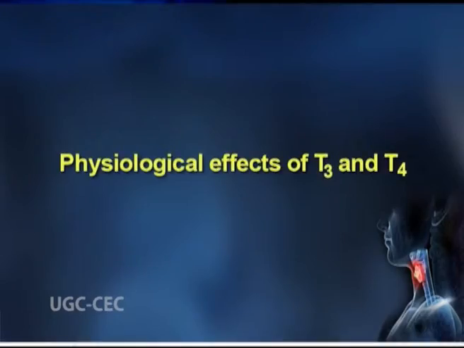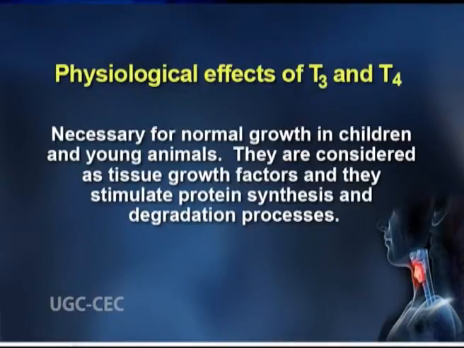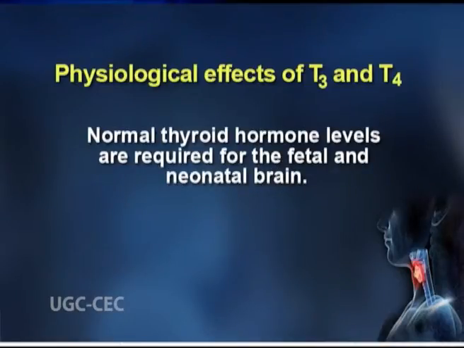The physiological effects of T3 and T4 can be seen in the fact that thyroid hormones are necessary for normal growth in children and young animals. They are considered as tissue growth factors and stimulate protein synthesis and degradation processes. Normal thyroid hormone levels are required for the fetal and neonatal brain.